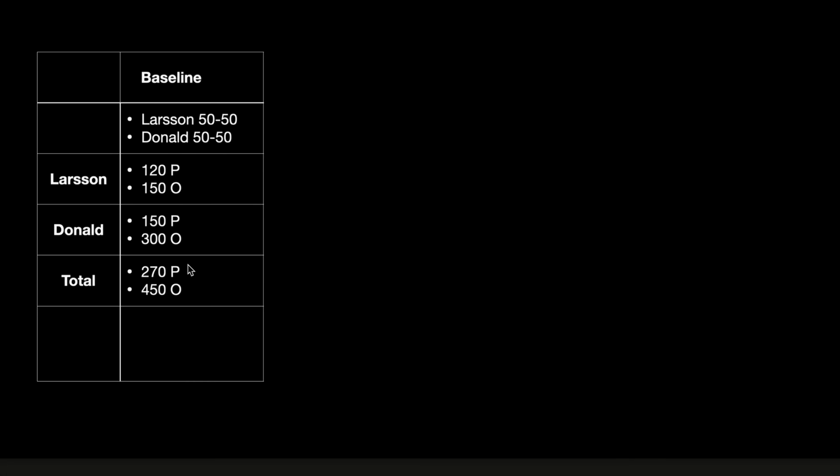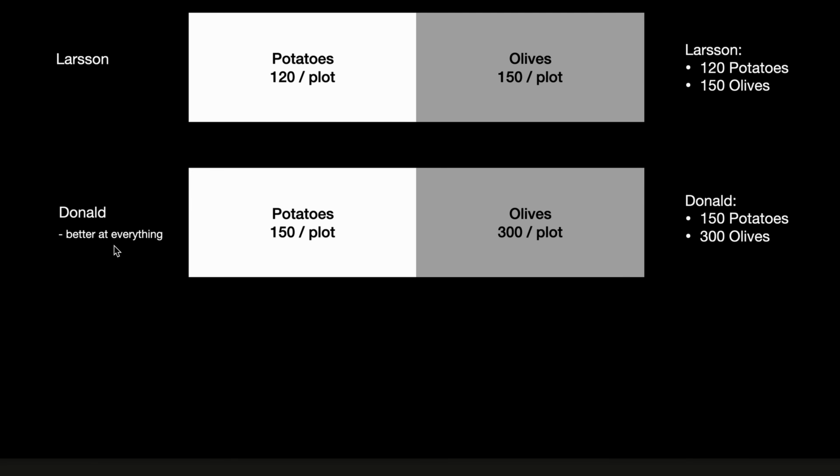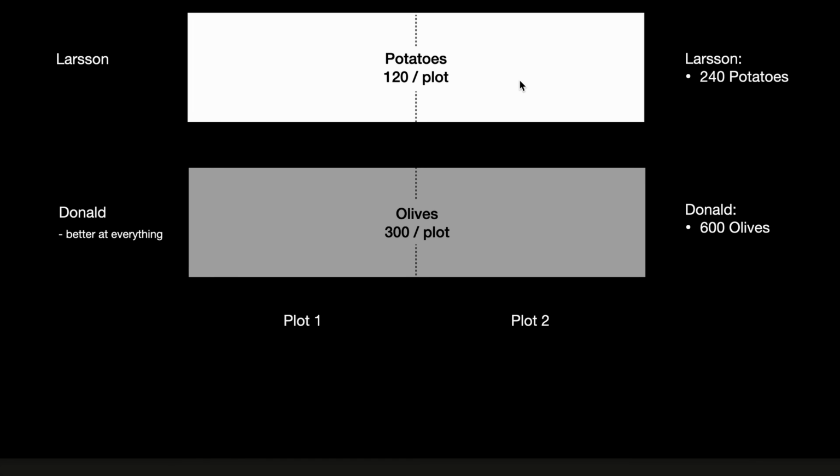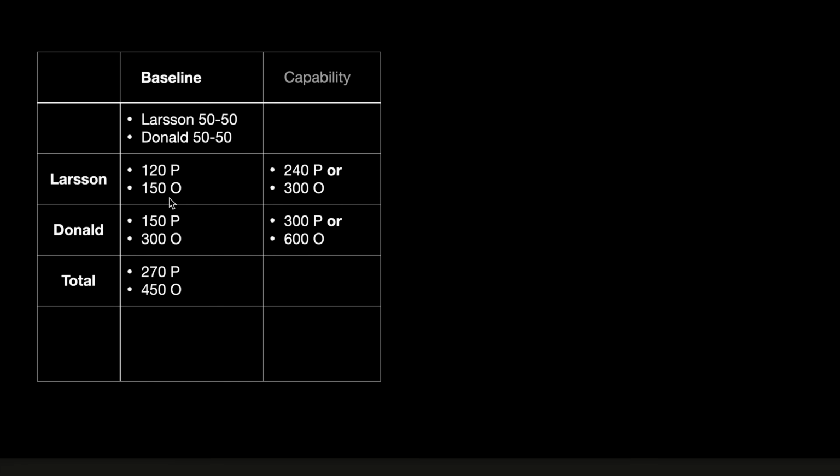So here's the baseline. Together they produce 120 plus 150, 270 potatoes, and 150 plus 300, 450 olives. But if you look carefully, even though Donald is better at everything, he's massively better at the olives, twice as good, while he's only a little better at the potatoes, 150 versus 120. Larsson's capability, if he goes all in on the potatoes, is 240 potatoes. If he grows only olives, it is 300. Donald, if he only grows olives, makes 600, or if he only grows potatoes, he makes 300.